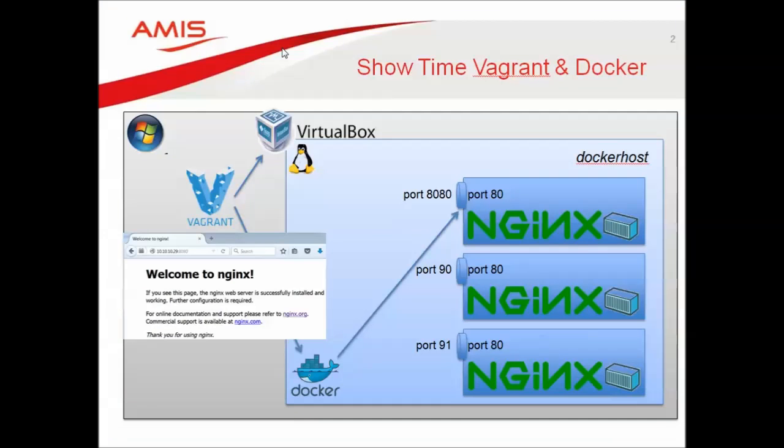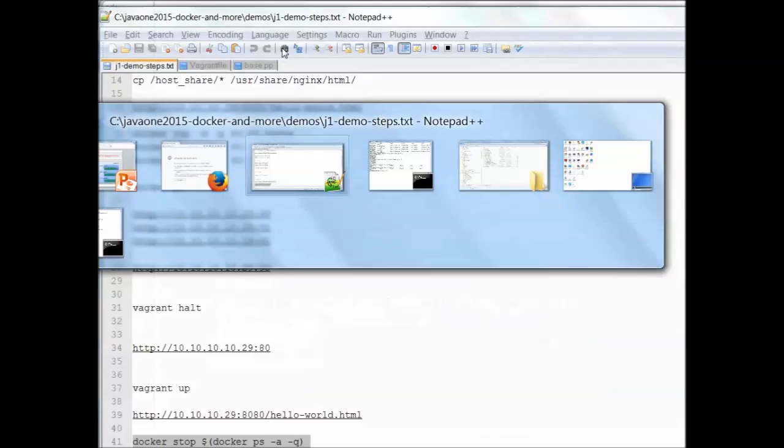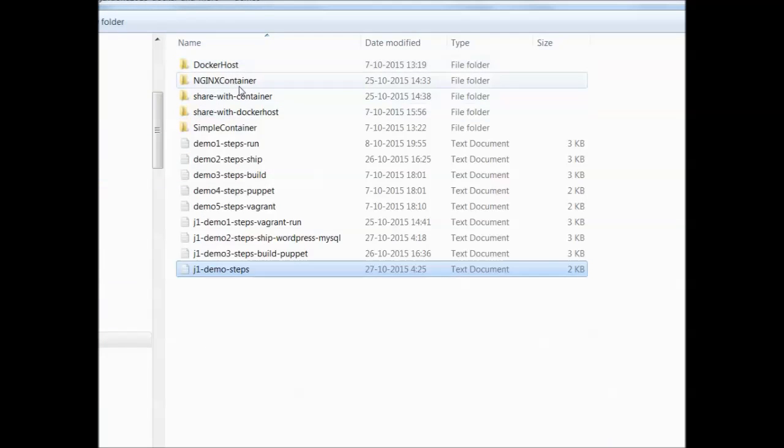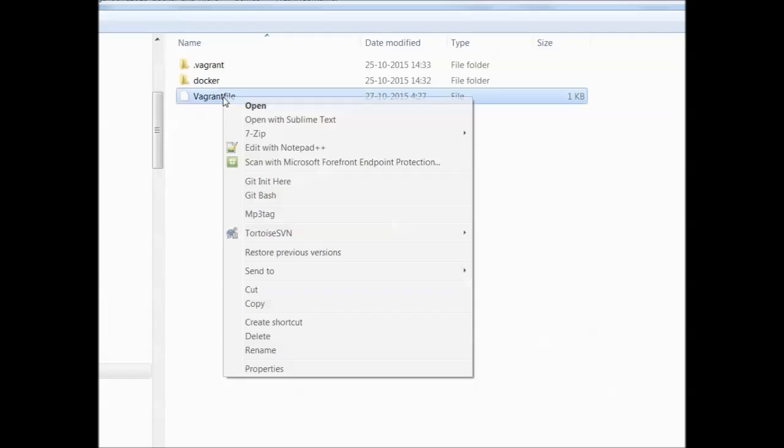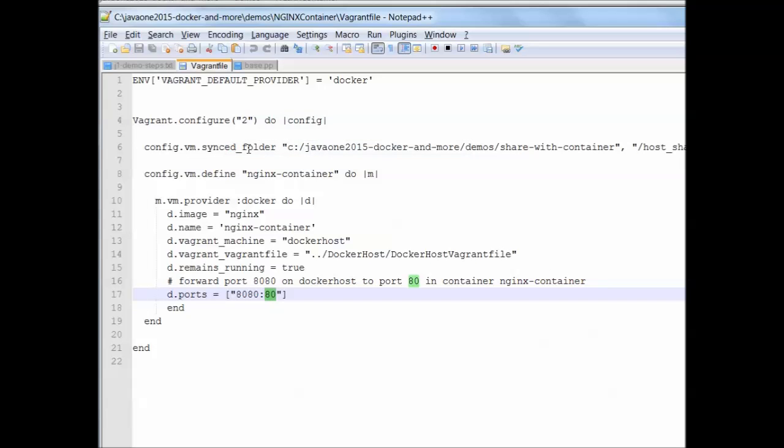how using Vagrant we started the Docker host Linux virtual machine with Docker support inside, and had Vagrant start the Docker container based on the NGINX image and define the port forwarding as well. This was all done based on the Vagrantfile we haven't seen yet. And in this Vagrantfile we see a number of things.